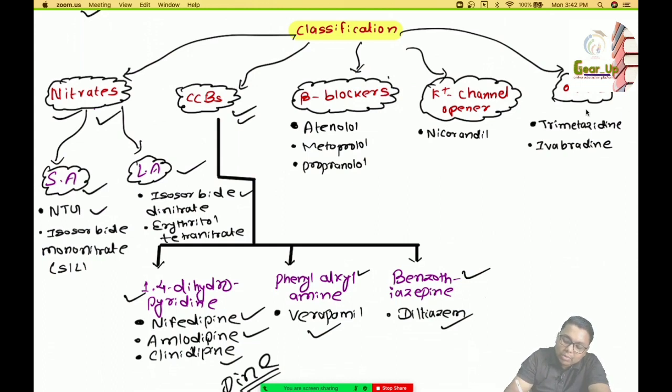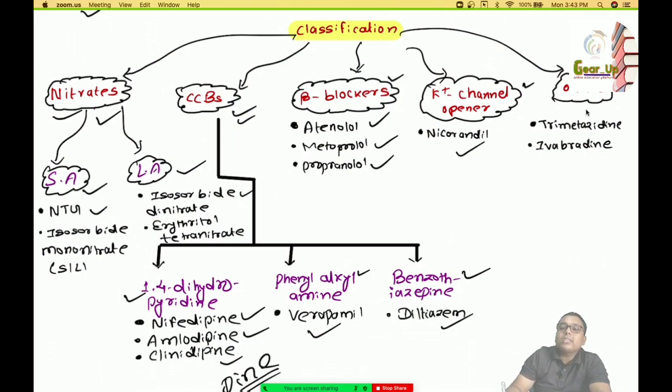One more class of drugs we have for anti-anginal agents is beta blockers. Beta blockers constitute atenolol, metoprolol, propranolol, etc. One more class is called potassium channel opener, which constitutes a single drug called nicorandil.